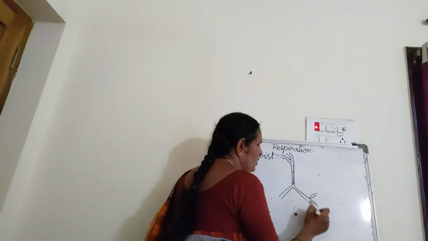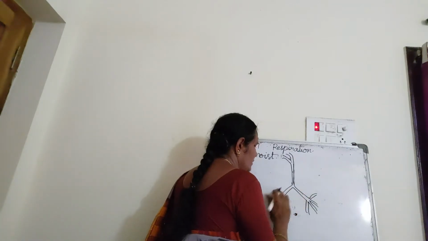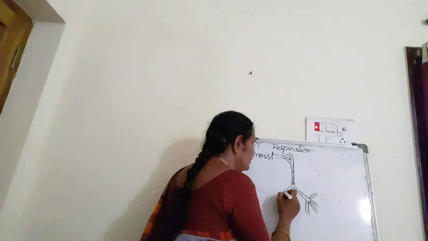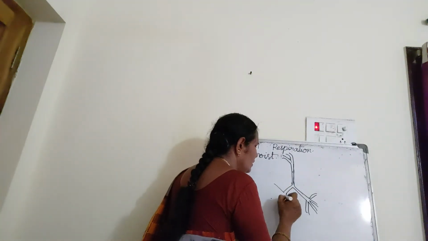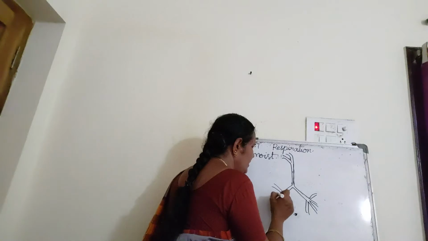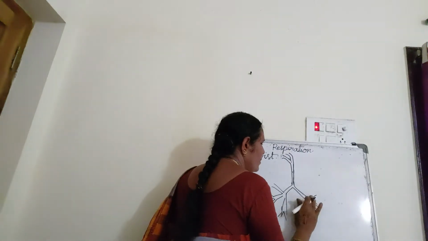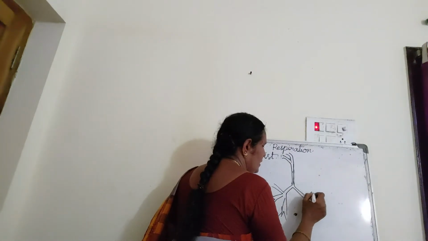Each branch is called bronchus. Plural is bronchi.